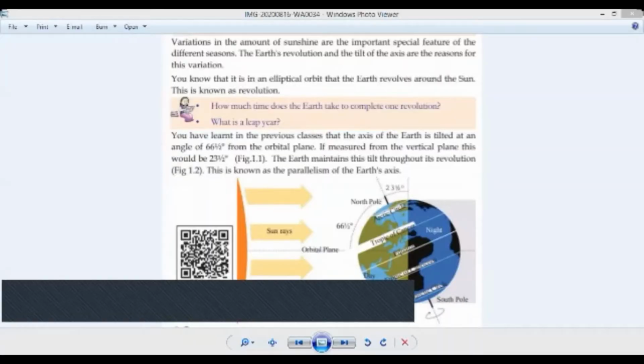Don't you see the axis of the earth? Then if you draw one vertical line on the center of the earth, don't you see the difference between the vertical line and the axis of the earth? There is a 23 and a half degree inclination.